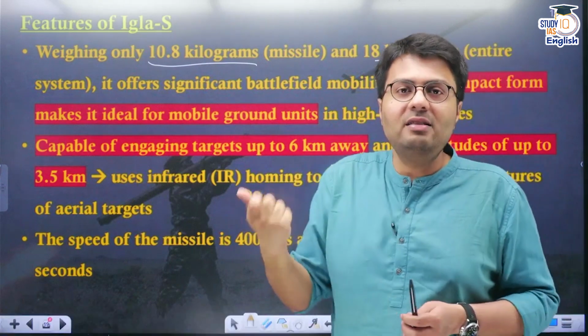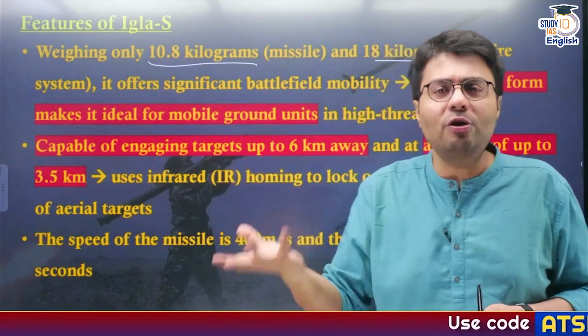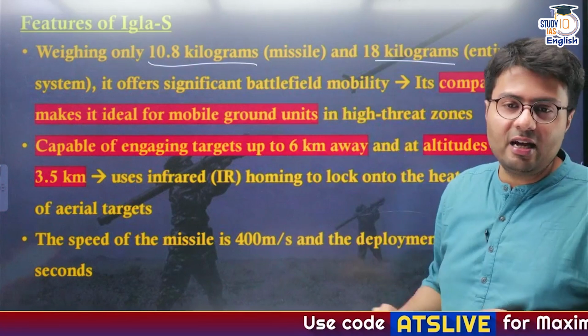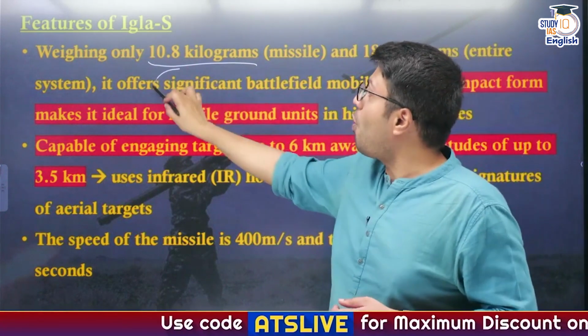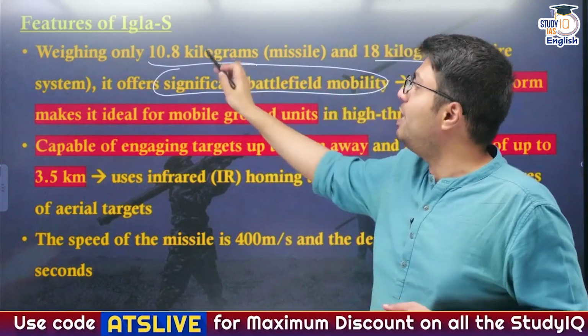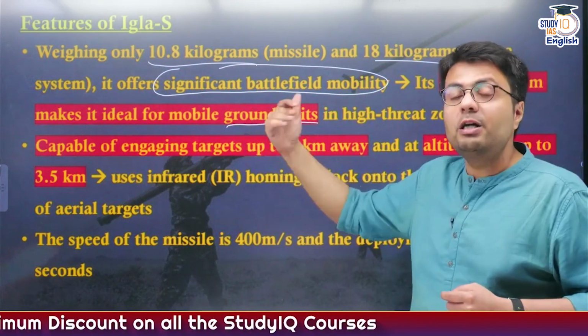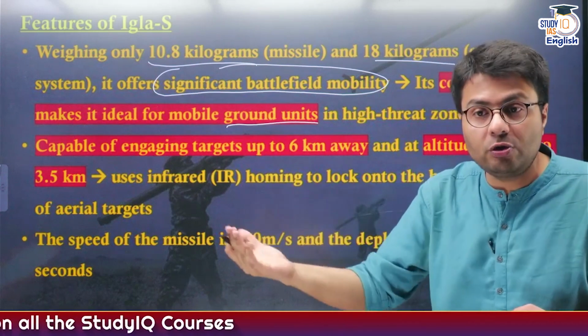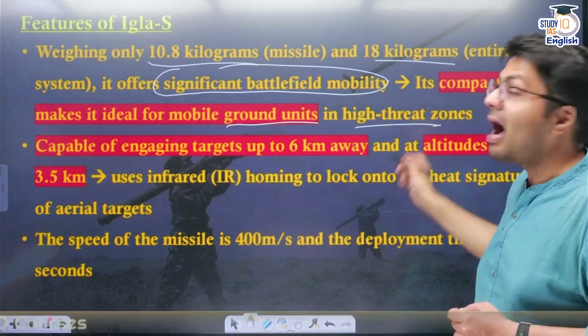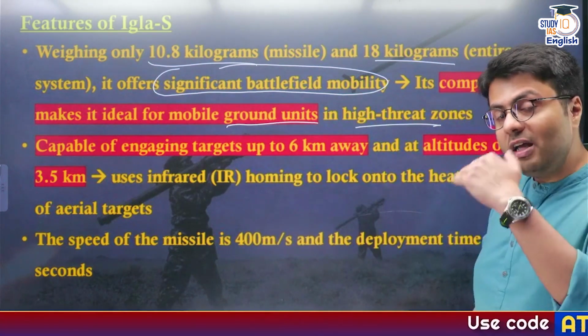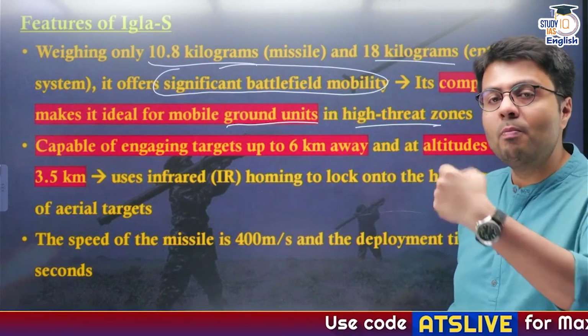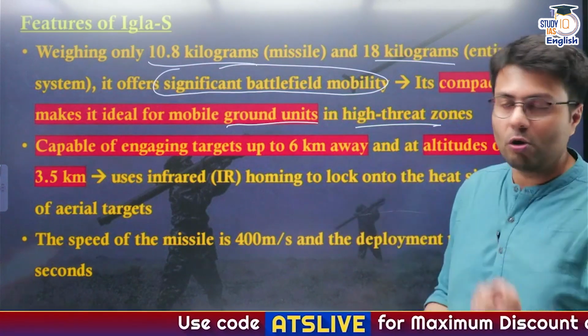So anyone who has the ability to lift even some amount of weight can actually use these Eagle missile systems, and therefore it offers us significant battlefield mobility, which makes it ideal to be used by ground-based units, particularly the units who are deployed very close to the border in LOC, that is a high threat zone. Understand? So therefore its compact nature makes it much more usable as against the other launchers.